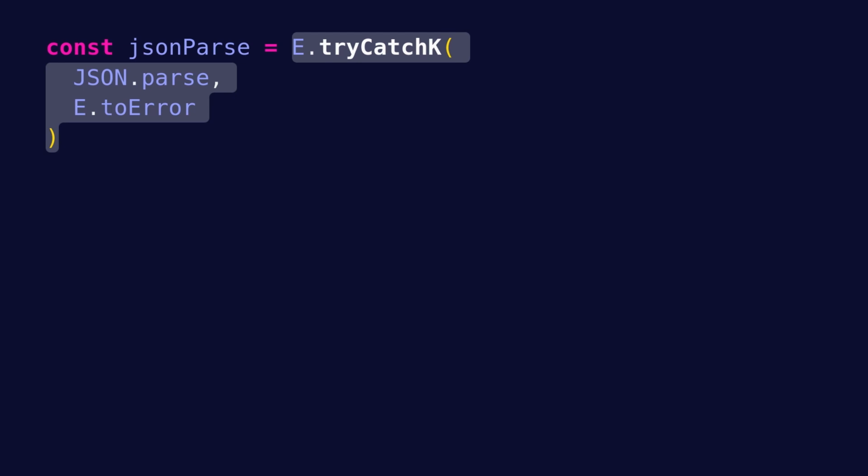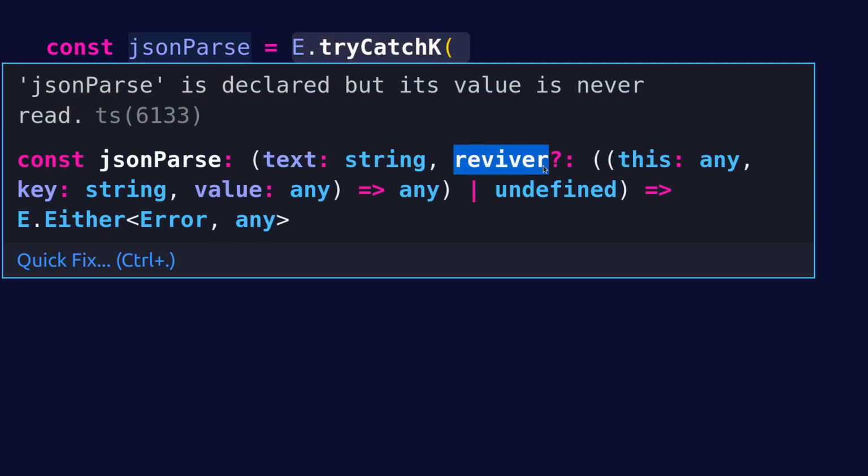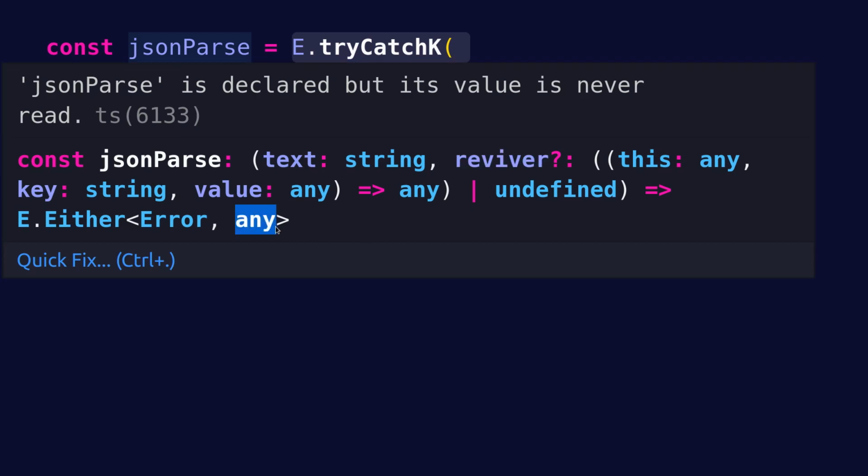However, there are a few things that you should keep in mind when using tryCatchK. First, if you look at the resulting type of jsonParse, you can see that it now takes not only the text, but also a reviver parameter, which is the same that JSON.parse takes. This is because the function that tryCatchK creates takes exactly the same arguments as the function that you pass to it. Second, notice that it now returns an Either whose Right value has type any instead of unknown.